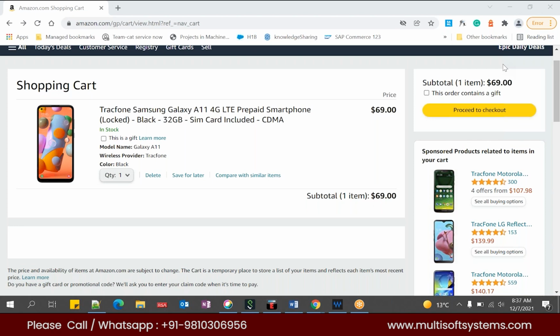So what you can do, you can place one order and you can directly go to the store and collect your product. So this is one option. And another option is to get your product delivered near your address. Let's say they have some pickup points.